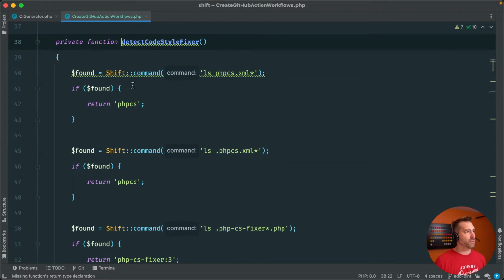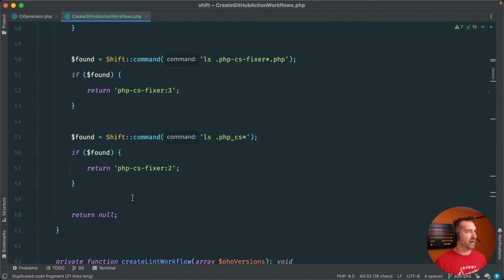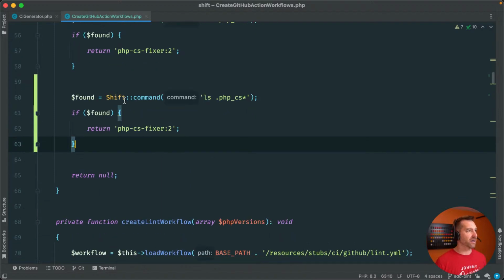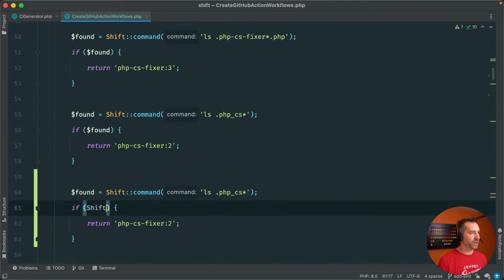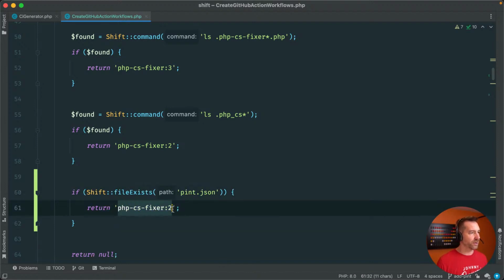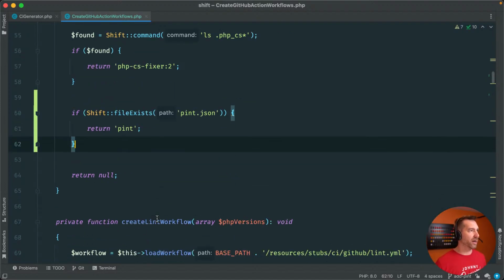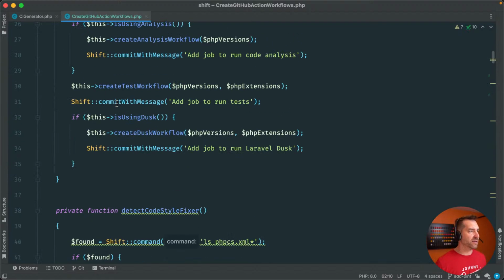So the first thing we want to do is all these things that we're doing here, and then at the very end we could just add an additional check to say, basically, if it's found, if the file exists, pint.json, then we would return pint. So if you find that, then we know that we're going to run Pint. So that's pretty easy there.